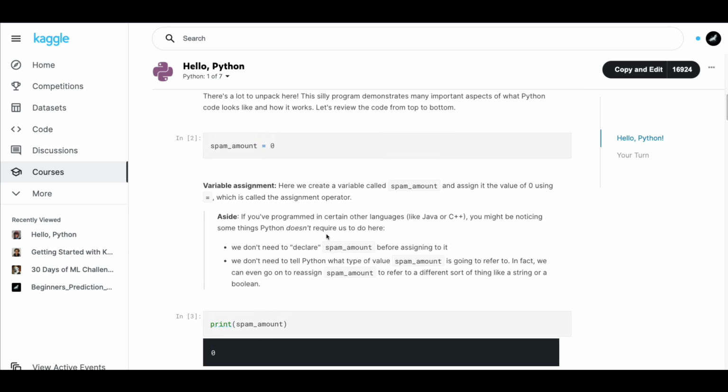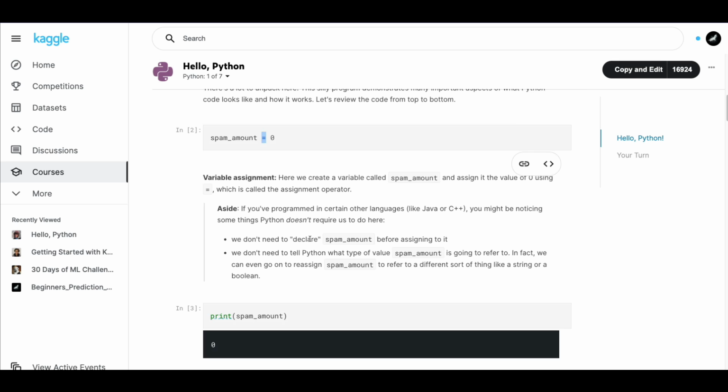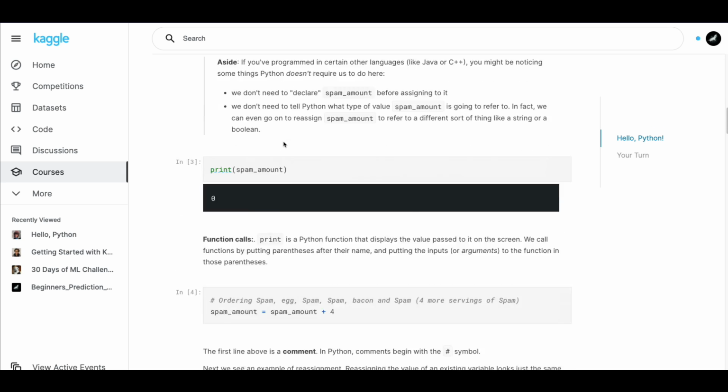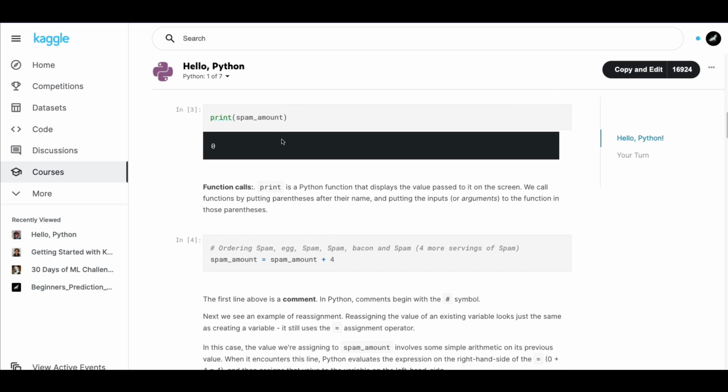Like I said, the first part is spam amount is equal to 0, where we have used the equal sign. Again, if you are coming from a language like SQL or SAS, an equal sign means you are going to test equality, but in Python a single equal sign means you are going to assign something, and a double equal sign is for equality. Also, you don't have to declare anything, you can just dynamically start assigning, and when you print it, it's going to print.